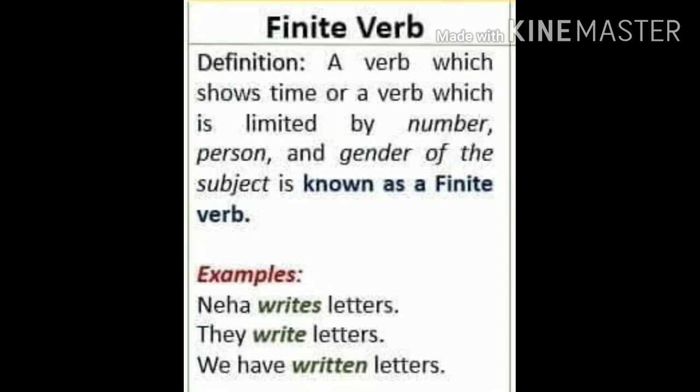A verb which shows time or a verb which is limited by number, person and gender of the subject is known as a finite verb. Examples: Neha writes letters, they write letters, we have written letters. So in all these three examples, the verb write is in different forms. So here we come to know that finite verb changes according to the number, person and the tense.